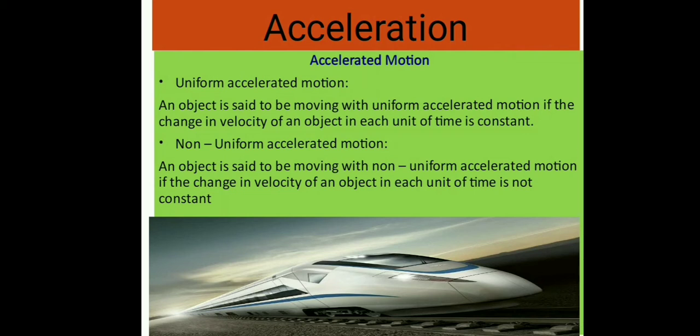Uniform accelerated motion. An object is said to be moving with uniform accelerated motion if the change in velocity of the object in each unit of time is constant. Non-uniform accelerated motion. An object is said to be moving with non-uniform accelerated motion if the change in velocity of the object in each unit of time is not constant.